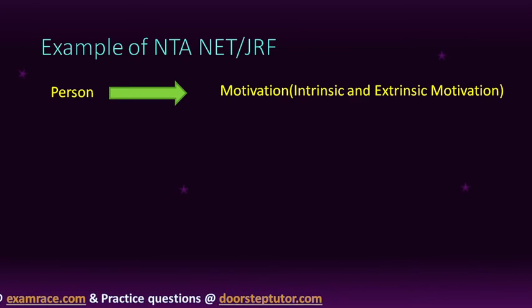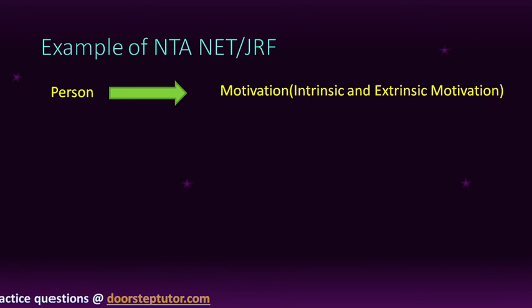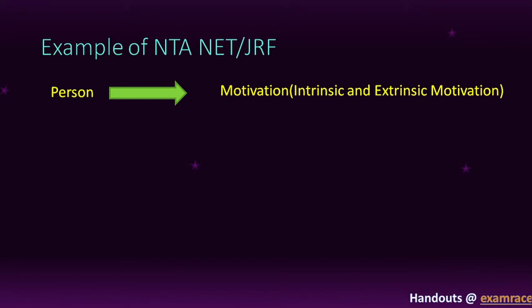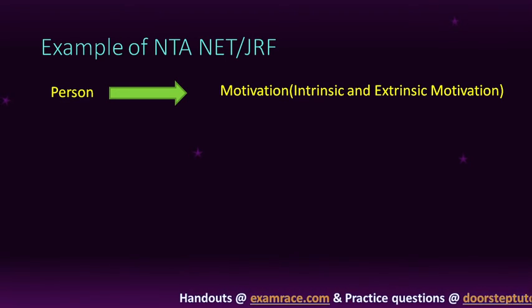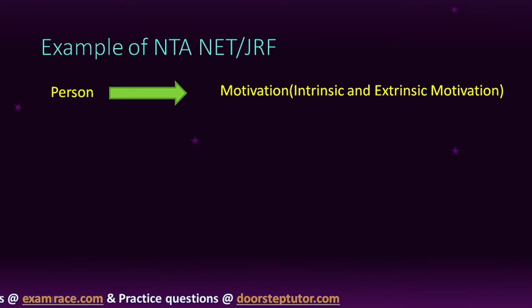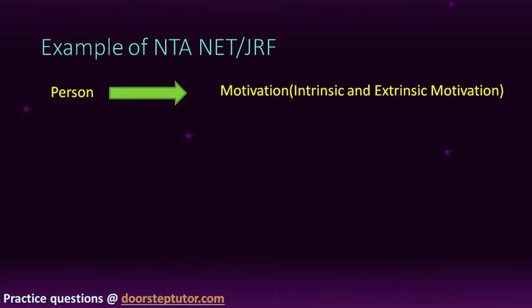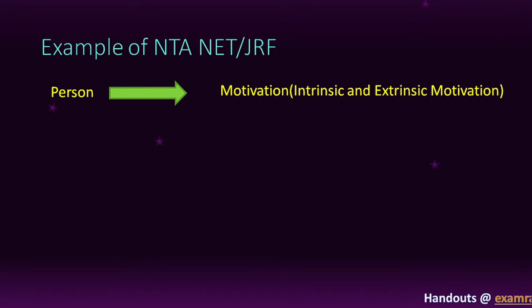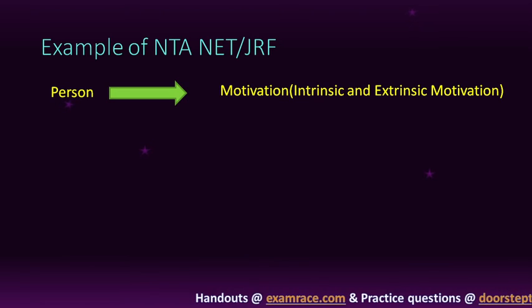Motivation is of two types, intrinsic motivation and extrinsic motivation. Any person has to develop motivation inside him or her. If he is not motivated from inside or from the external side, he is not able to sit in that examination and crack that exam. So motivation is compulsory for any person to crack the examination.